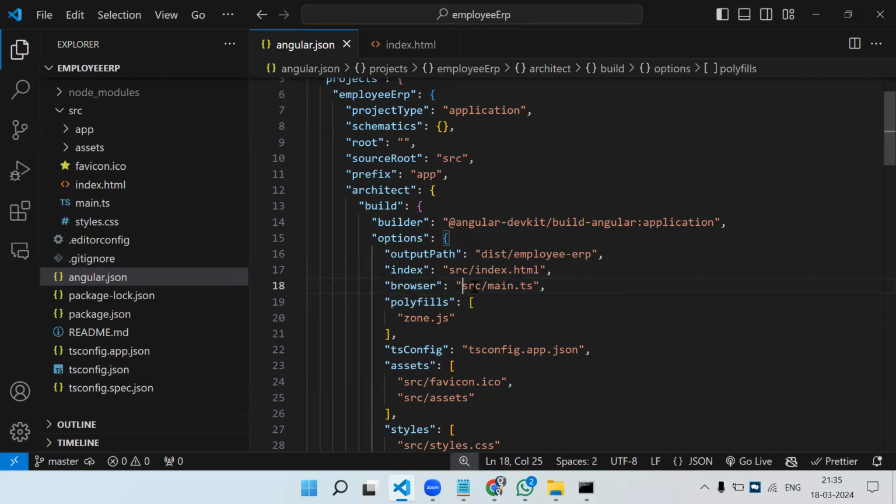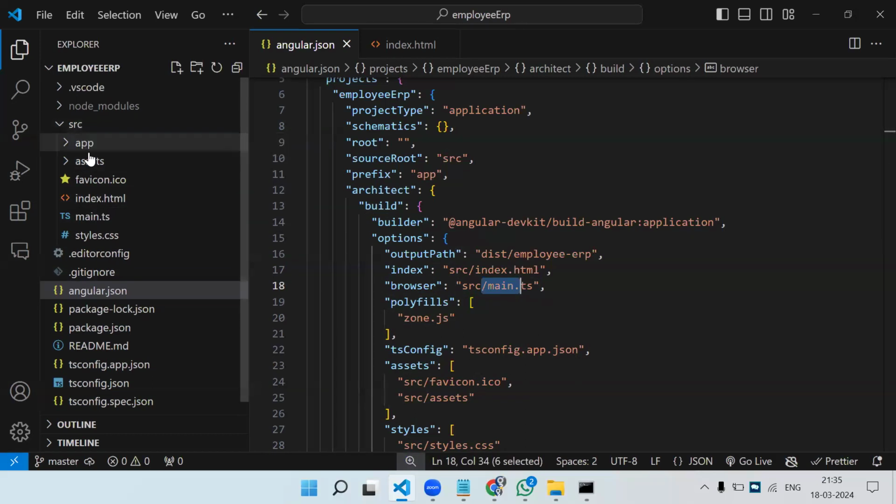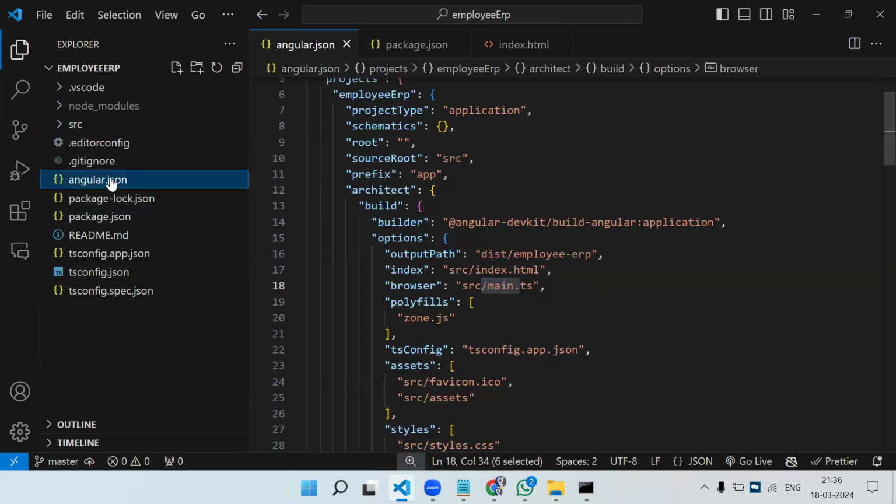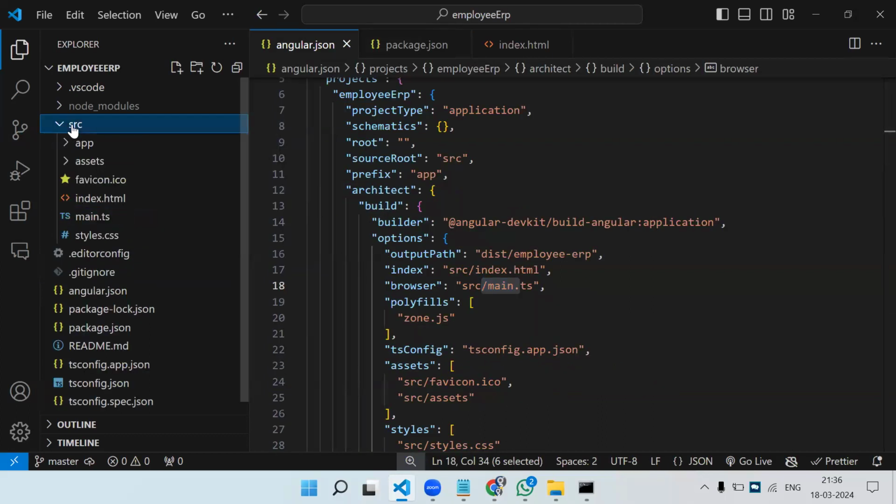After that, we have another file under the source folder, main.ts. Now here you can see .ts. Just like .js is the extension for a JavaScript file, if you have a TypeScript file, the extension will be .ts. So what is main.ts? Now we are moving inside the SRC folder. Outside, we just have two important files, package.json and angular.json. After that, we move inside the SRC folder. Here in the SRC folder, we have seen index.html.